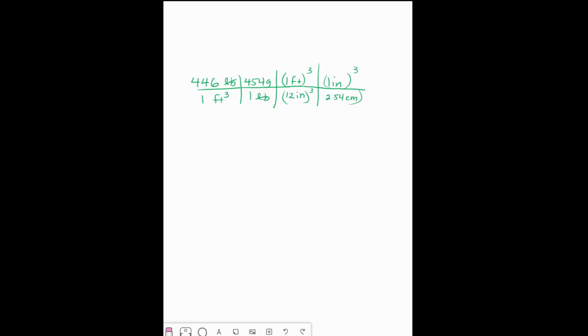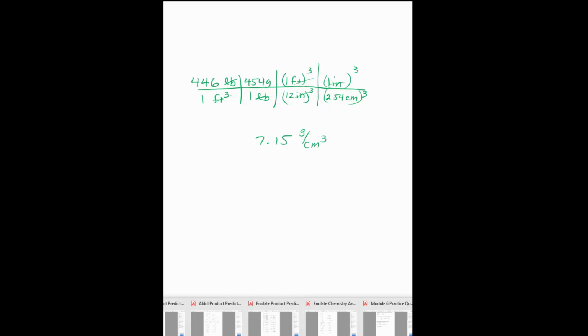So now I'm going to perform the arithmetic. So I multiply across the top. So 446 times 454, and I get 202,484. But I'm going to divide that by the product of the denominator, which is going to be 12 cubed times 2.54 cubed. And I get 7.15. Just double check my units. I'm left with grams in the numerator and cubic centimeters in the denominator. So 7.15 is what I'm looking for.